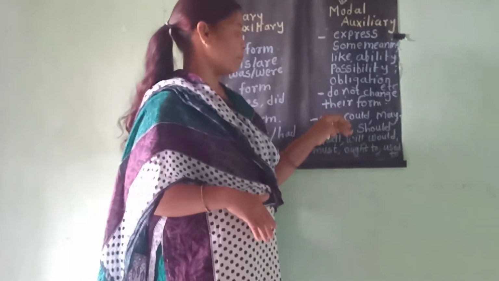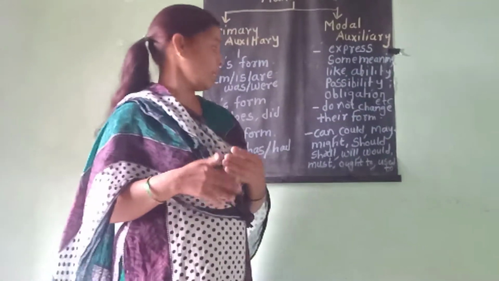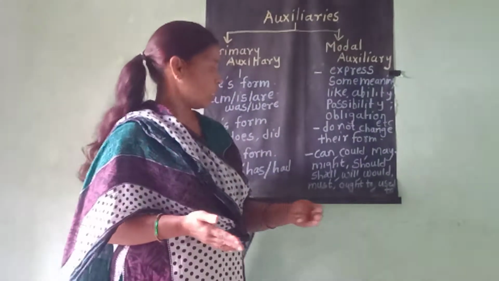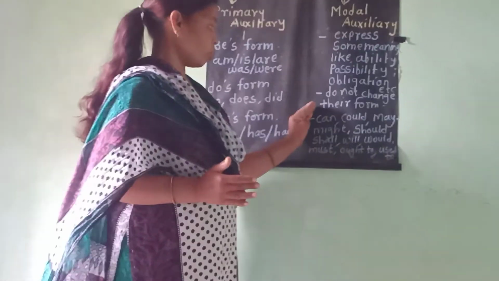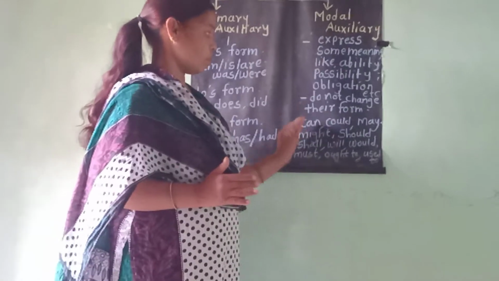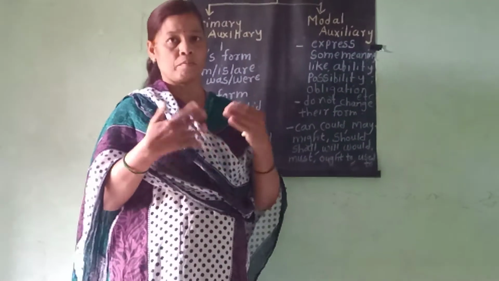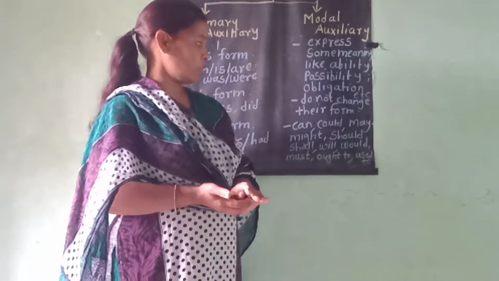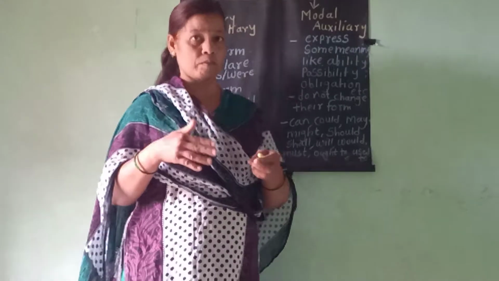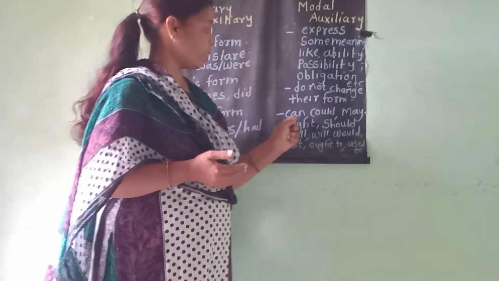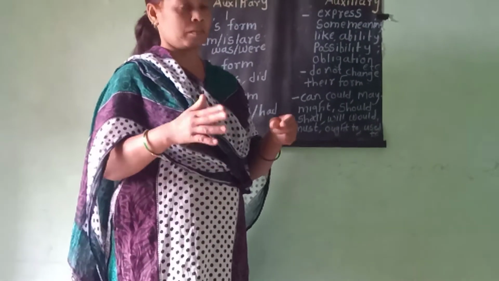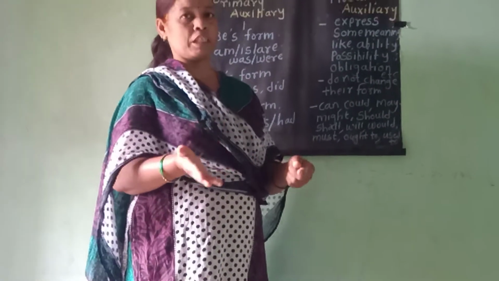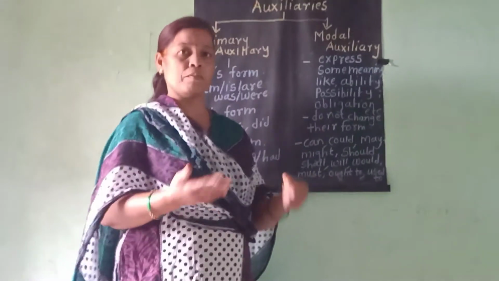Which are the modal auxiliaries? Can, could, may, might, shall, should, will, would, must, ought to, and used to. Each auxiliary's function is different; each indicates a different function. For example, can: we use can for ability, or to ask permission. For permission, for example, can I take your book? It is a permission.